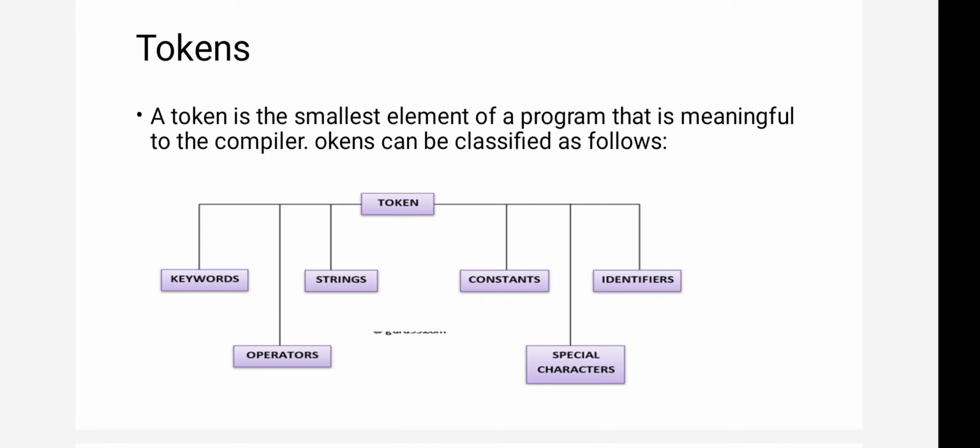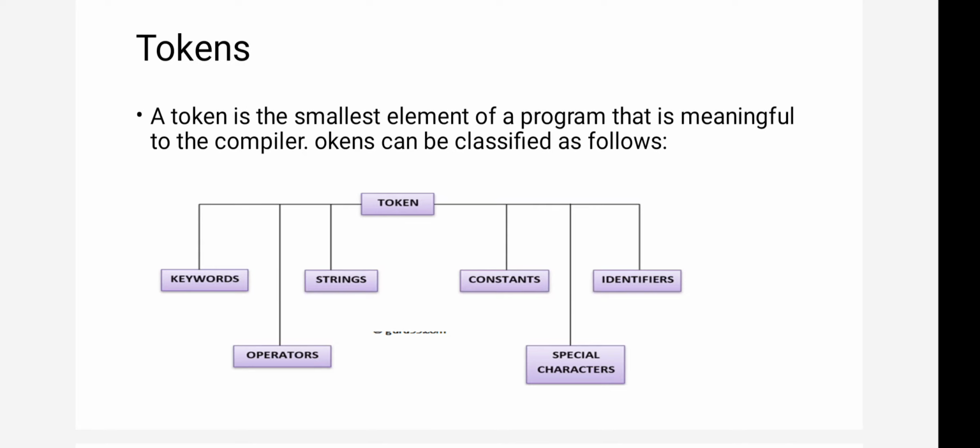The next one is strings. Strings are a collection of characters, so if you want to create a string, it can be created as a character array. Now constants. If you want to create a variable with a fixed value, that is called a constant. A constant is declared with the const keyword, followed by the data type, variable name and value.